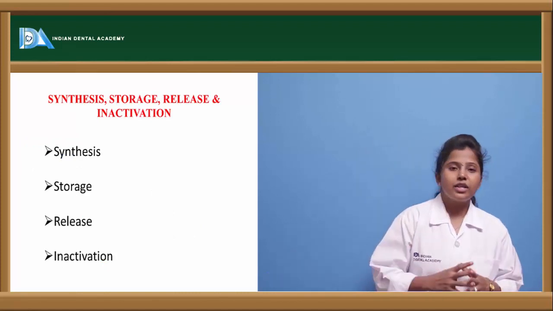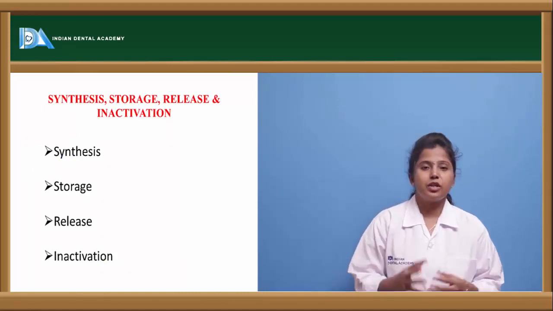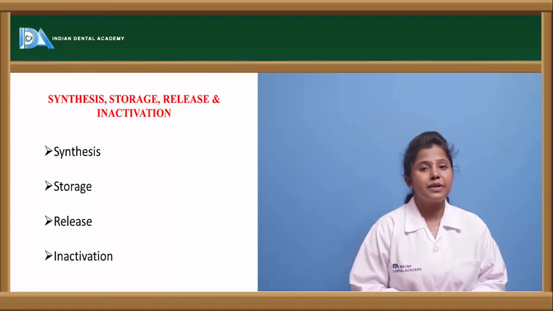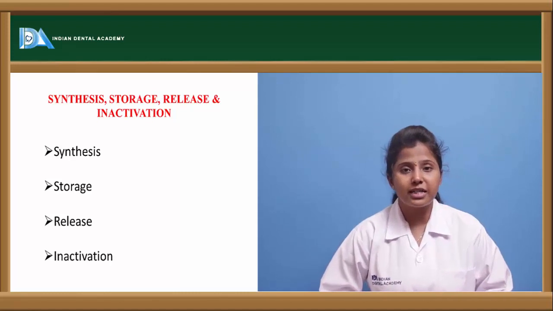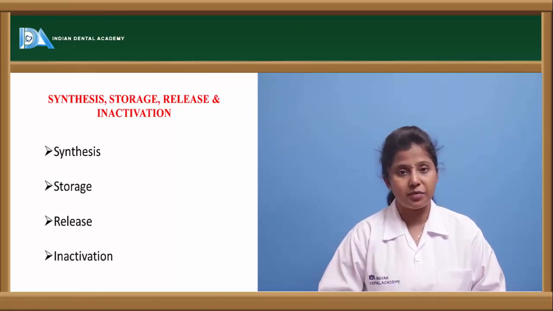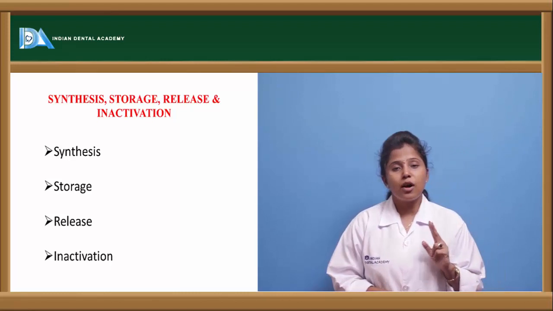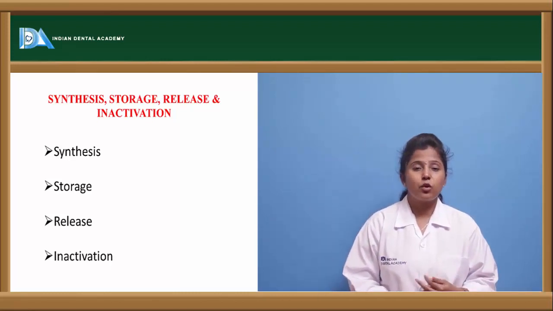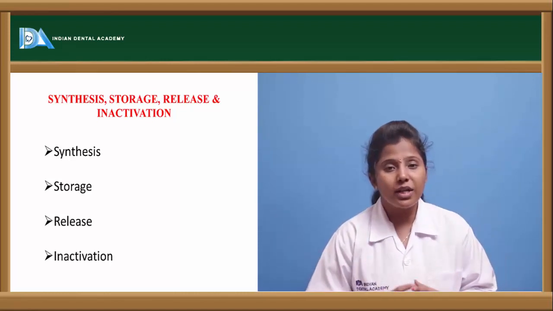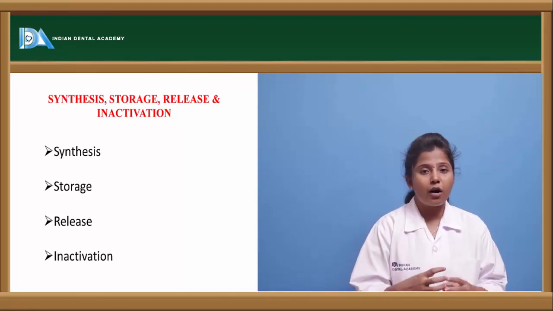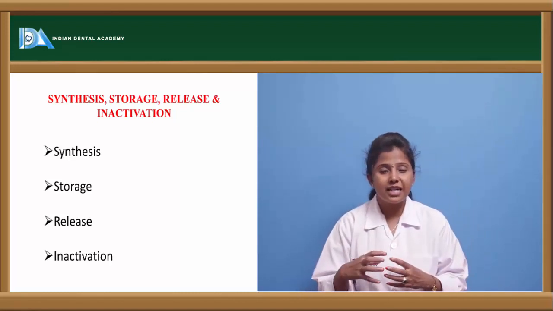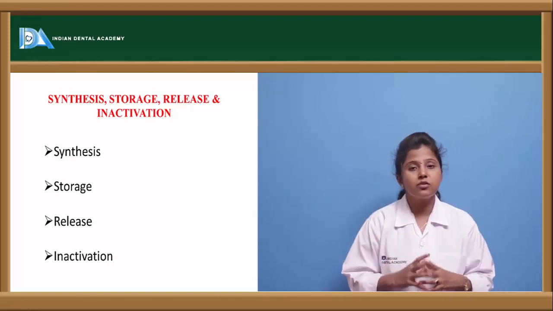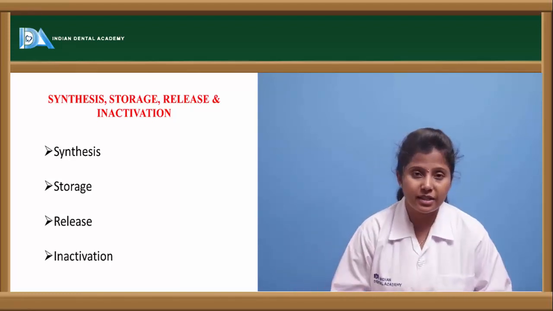Here the synthesis, storage, release and inactivation. So what does this mean? Acetylcholine is synthesized in the body itself because it is a naturally occurring neurotransmitter. This acetylcholine is formed from acetyl coenzyme A as well as choline with the help of an enzyme called choline acetyltransferase. Once the acetylcholine is formed, it is stored in the vesicles, and thereby the metabolism will take place. After the release, it binds to the receptors and the uptake mechanism takes place.